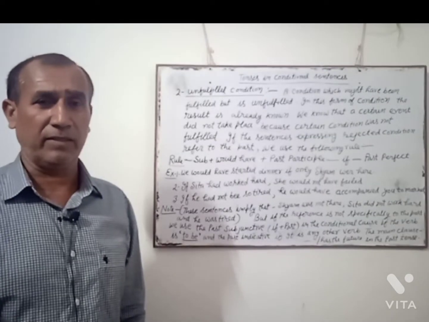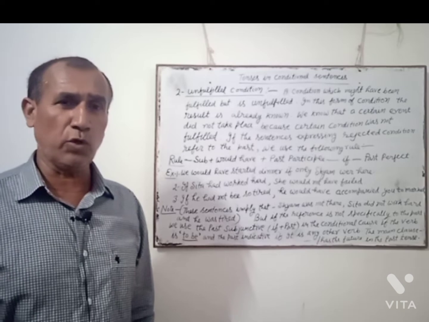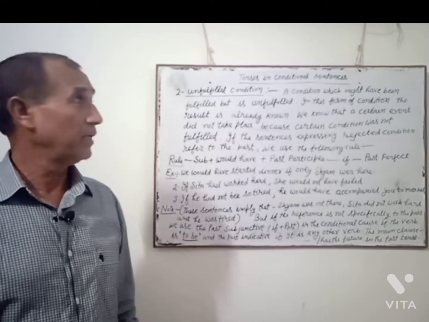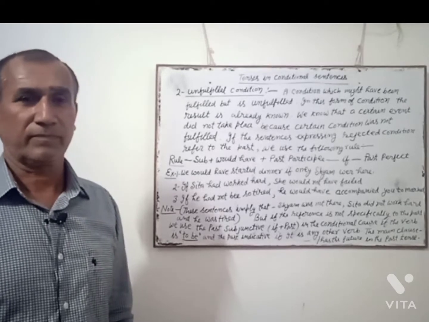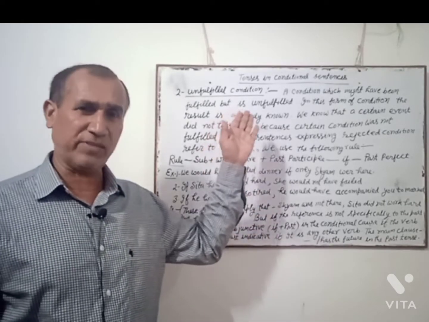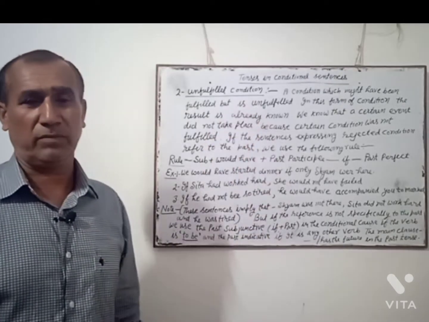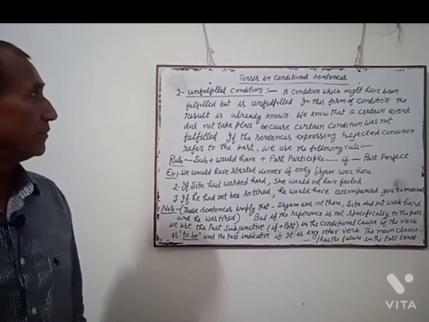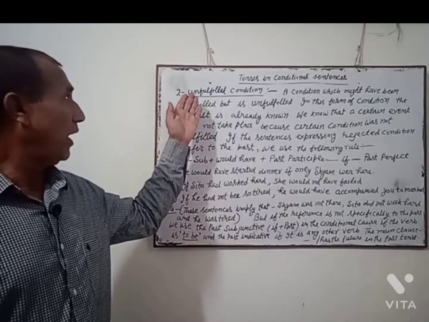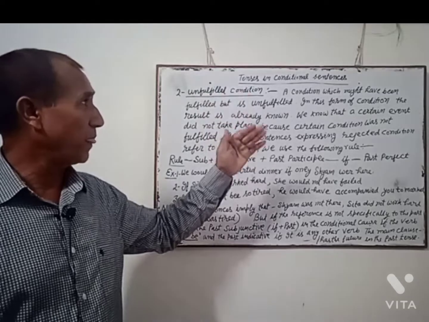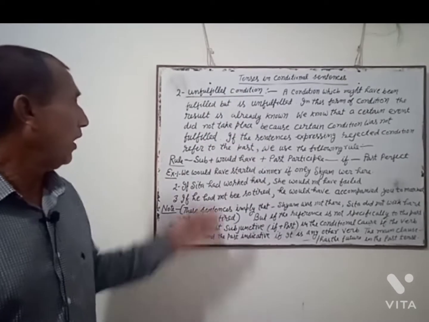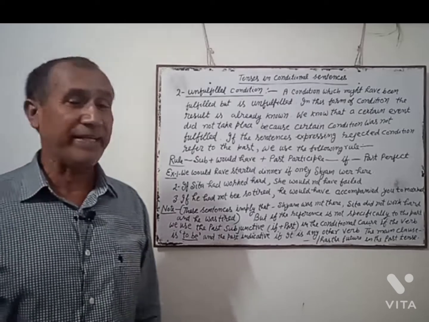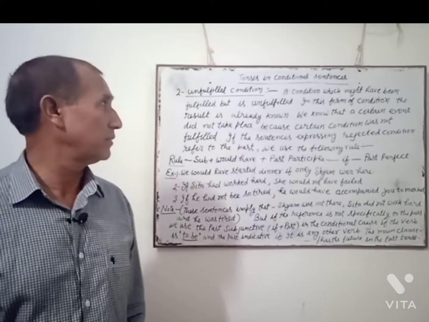Unfulfilled condition is also known as a rejected condition. I have not mentioned here on the board. Unfulfilled condition: a condition which might have been fulfilled but is unfulfilled.